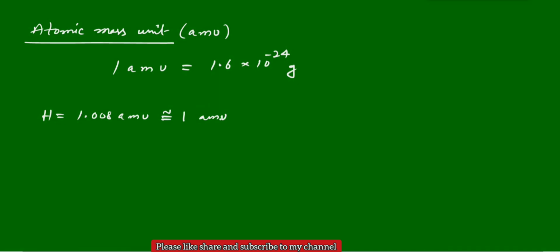This AMU is also sometimes called the unified mass. Instead of representing 1 AMU, we can also represent it as 1 U, where U is nothing but unified mass.